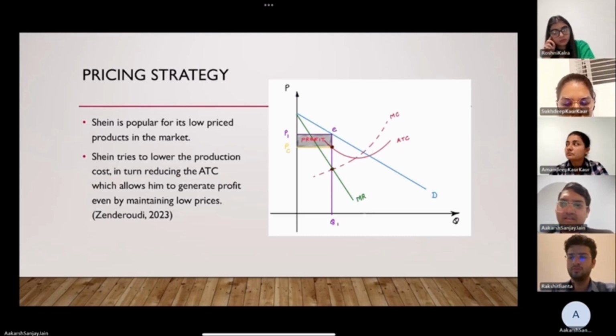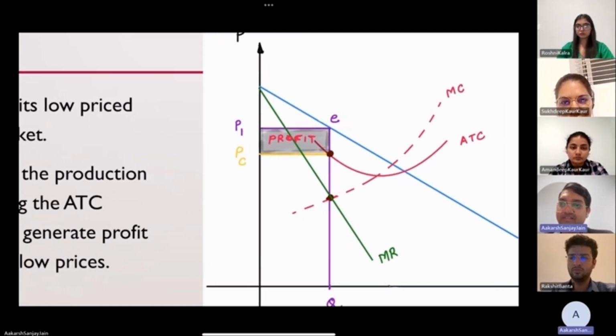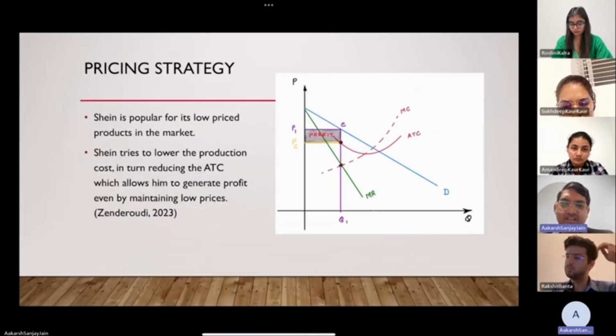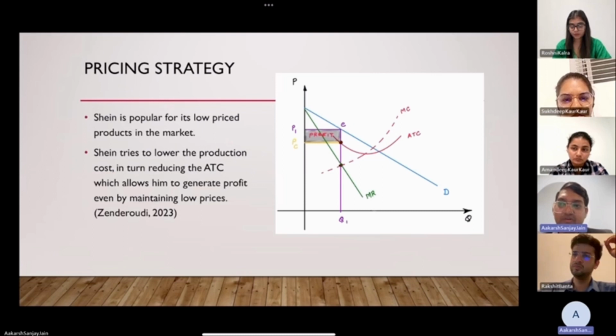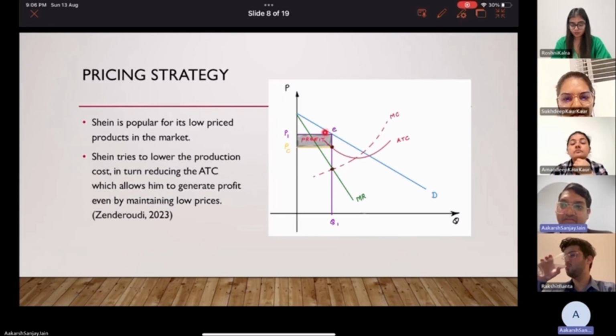Here we can see that in imperfect competition, the equilibrium price is set where marginal cost and marginal revenue intersect, that is this point. Now, if we can reduce this marginal cost to a lower point, we can reduce the price of our product. To reduce the marginal cost, the average total cost curve also has to be reduced. As per articles and reports, we find that Shein is giving its production to developing countries where the production cost is low. Due to low production cost, the average total cost comes down, which increases the profit even if the price of the product is low. So this is how Shein is maintaining its low price strategy.